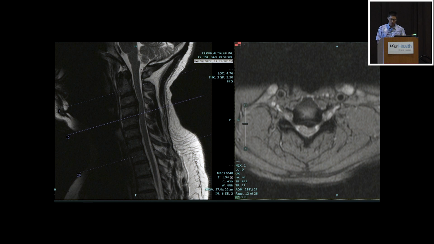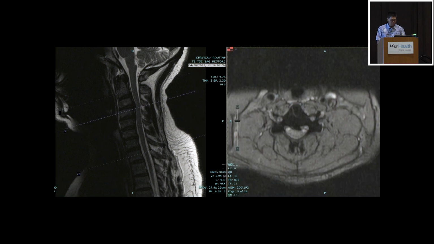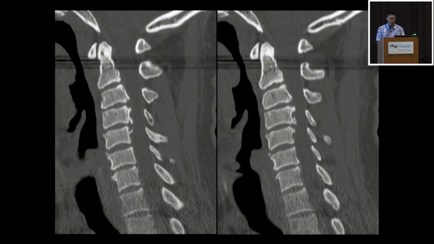And so ultimately you see this, and then the next slide, which I show here, is sort of the mid body of C4. You can see there's this black line, sort of a double layer, that indicates maybe this isn't a soft disc or some osteophytes. He actually had a pre-op CT scan.